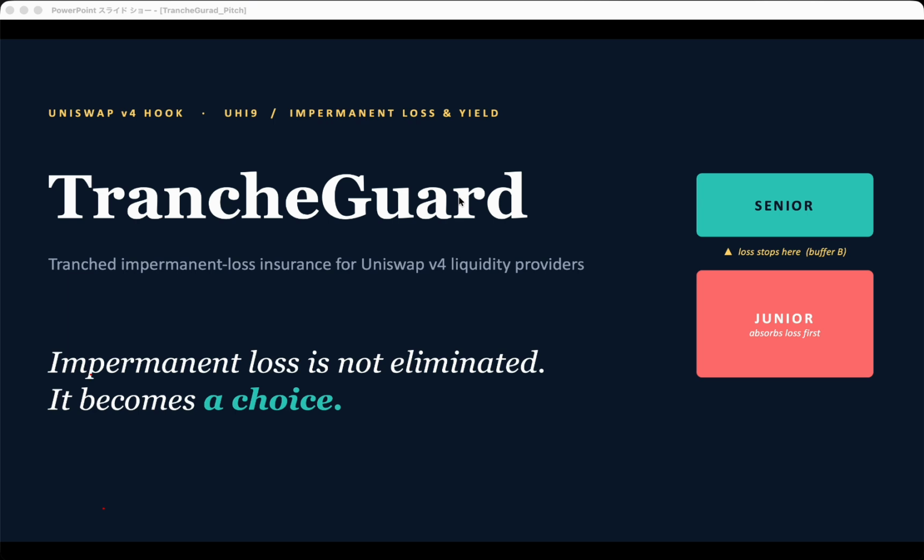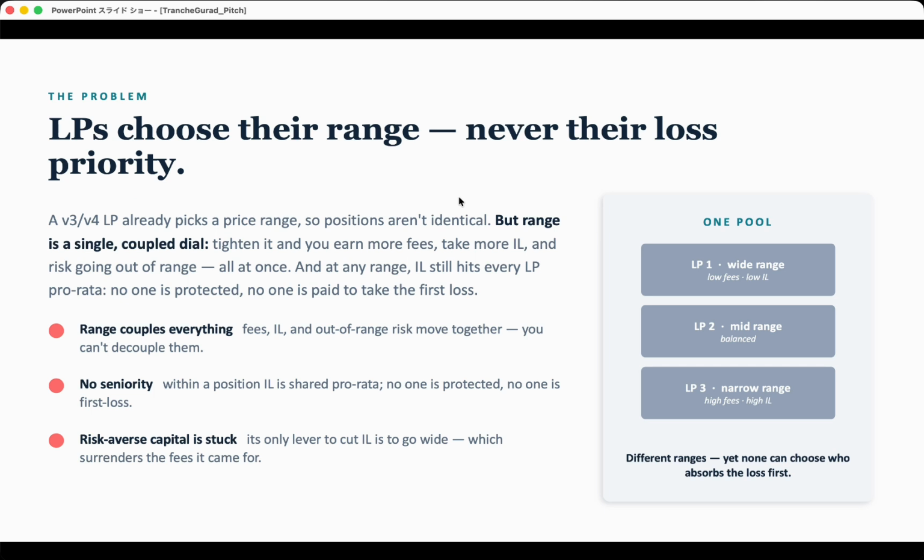Let me show you. So first, the problem. As an LP today, you make one choice. It's your price range, but that's your only dial, and it's blunt. Go narrow and you earn more fees, but you take more loss too. And whatever range you pick, the loss hits everyone the same.